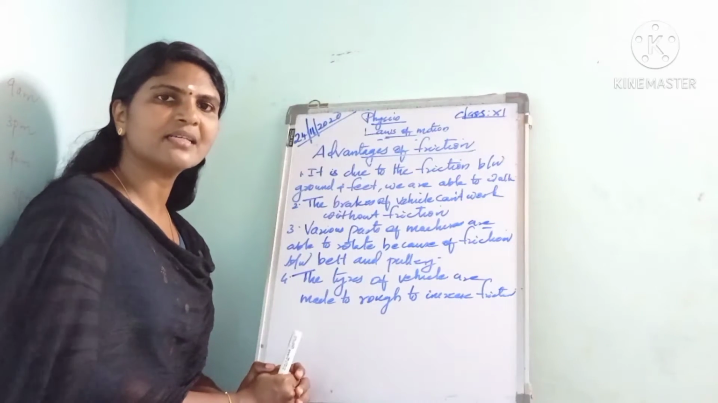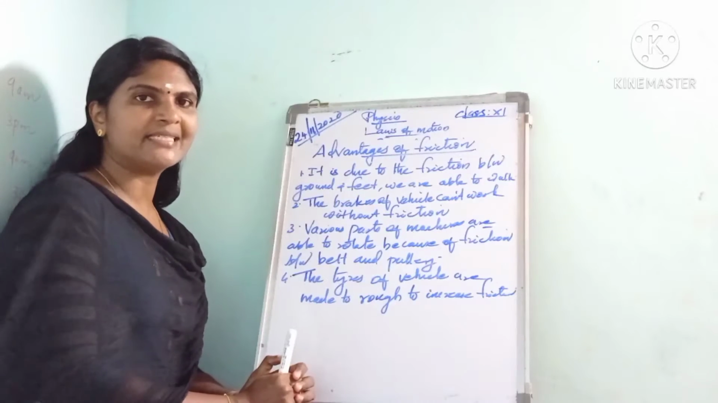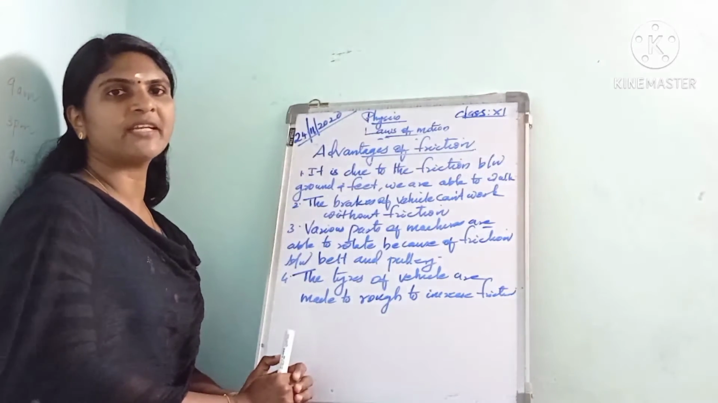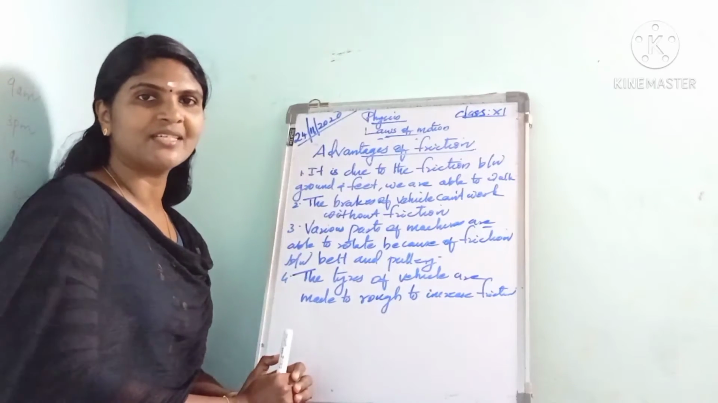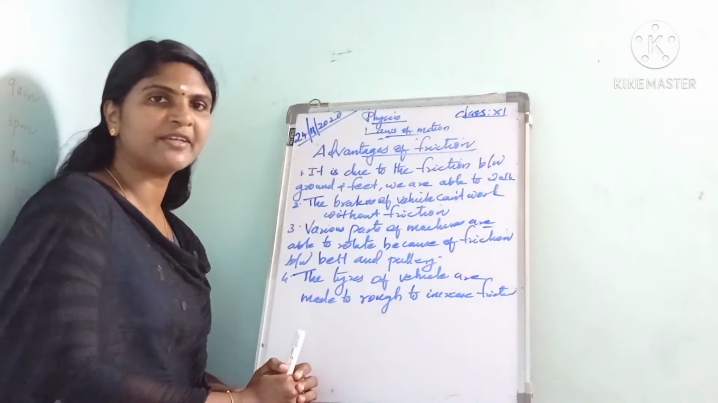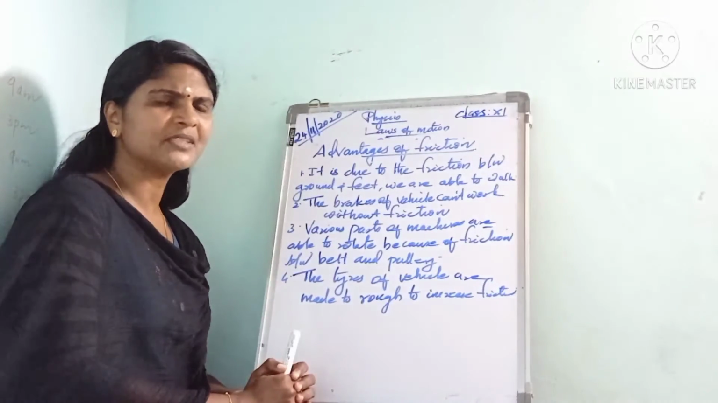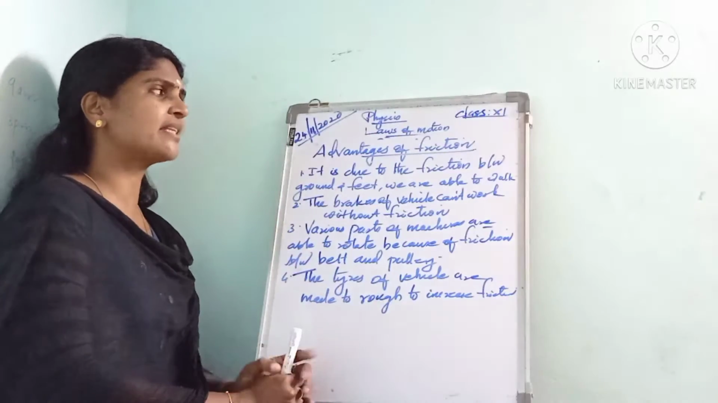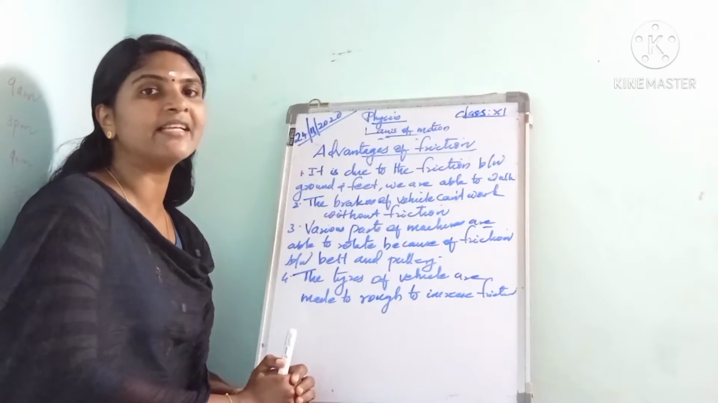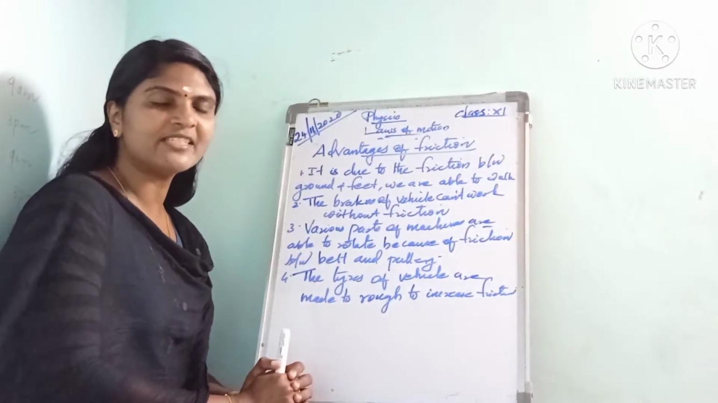Last class we discussed friction: the different types of friction, that is static friction, limiting friction, kinetic friction, rolling friction, and sliding friction. We also learned the laws of limiting friction and kinetic friction. Today's class we are going to discuss the advantages and disadvantages of friction.